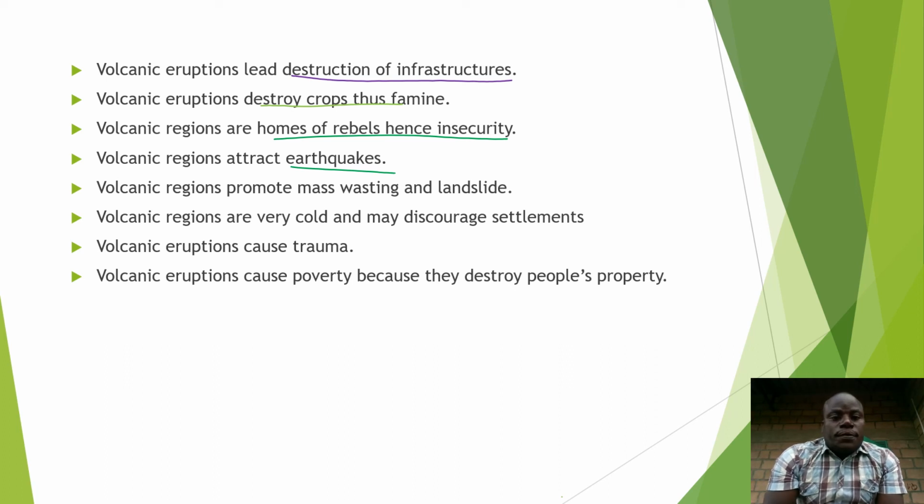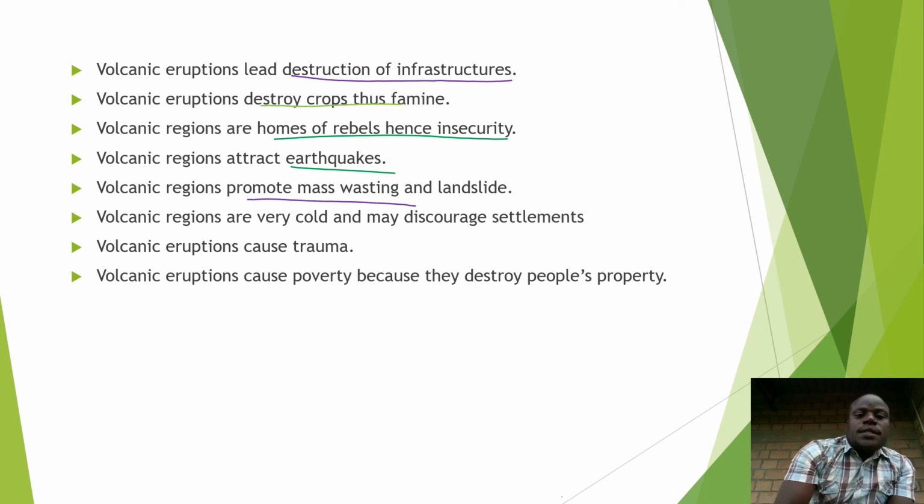Then we have volcanic regions promote mass wasting and landslides because they are steep. Next, volcanic regions are very cold and may discourage settlements.